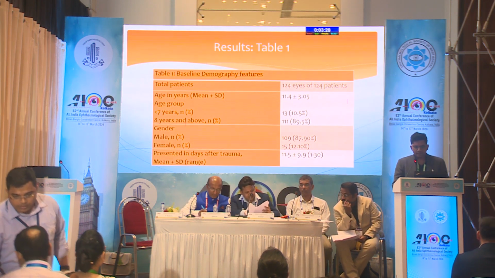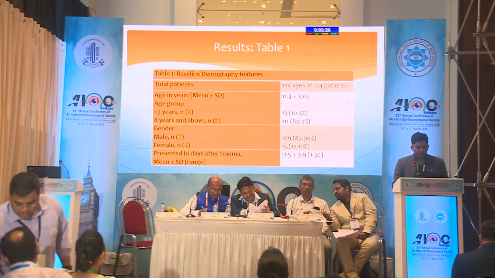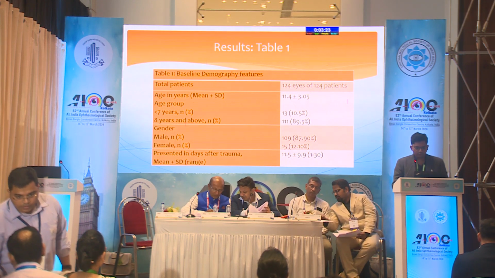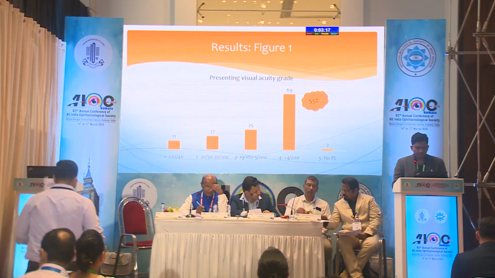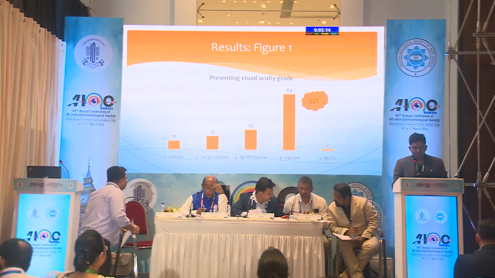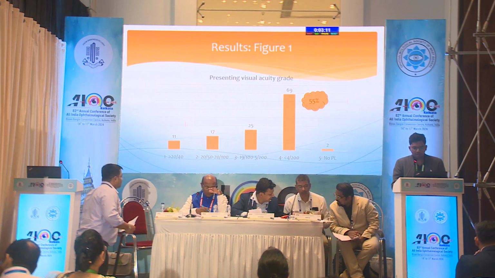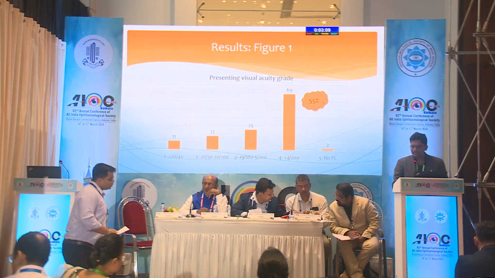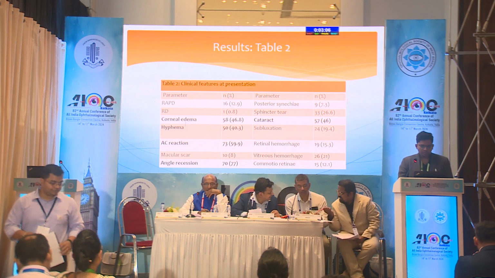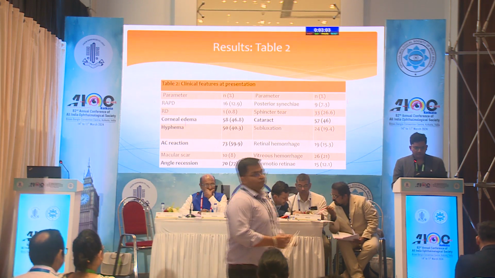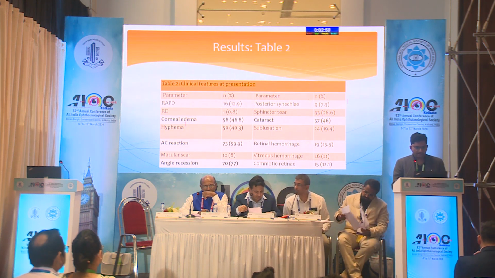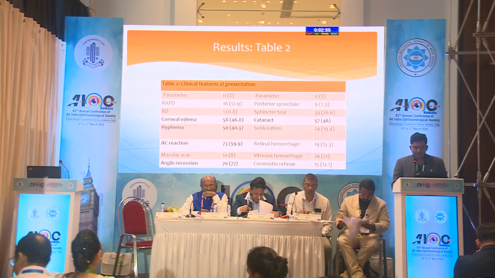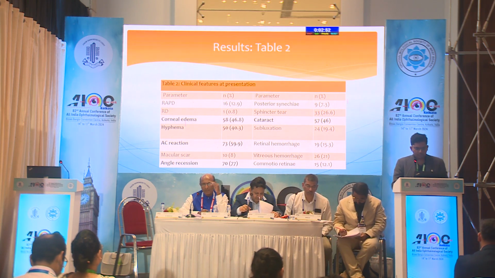Coming to the results, the study included 124 eyes of 124 patients with the mean age of presentation being 11.4 years. The majority of the patients, 88%, were males. Coming to the presenting visual acuity, the majority of the patients had poorer visual acuity, while more than half had visual acuity of grade 4, that is less than 4 by 200. This table represents the clinical features at presentation, and you can see that the patients presented with a plethora of features. Almost half of the patients had corneal edema, hyphema, AC reaction, and cataract at presentation. The commonest finding was angle recession, which was seen in 77% of the patients.